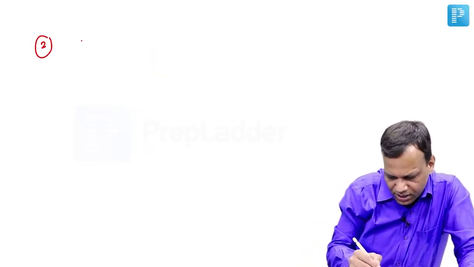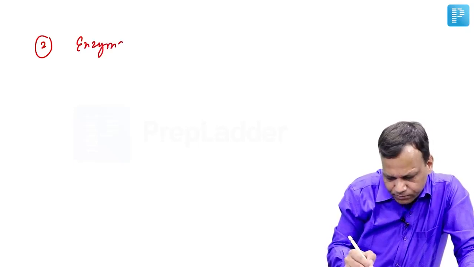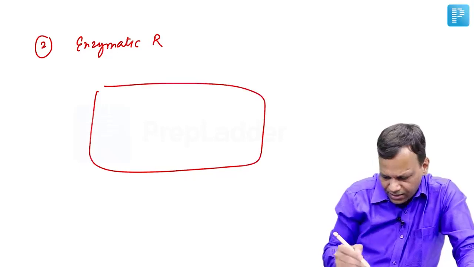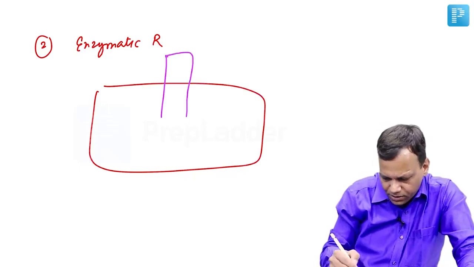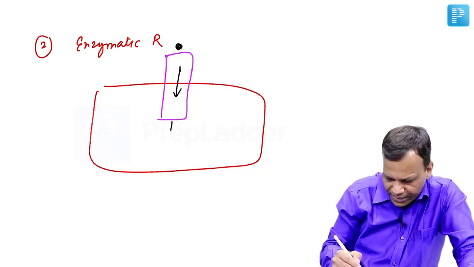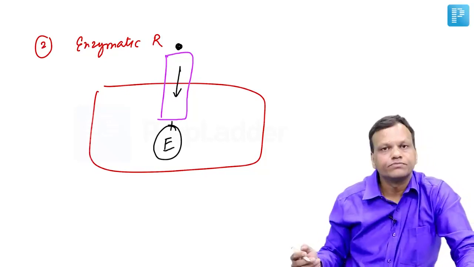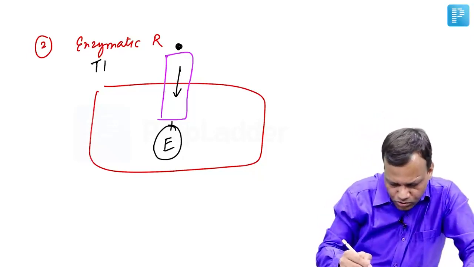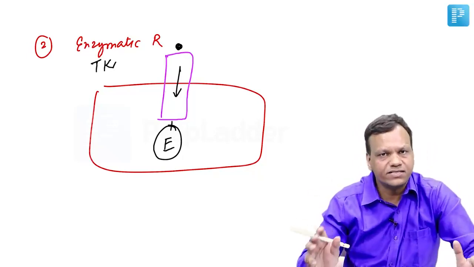Then the second type of receptors are known as enzymatic receptors. So again, very simple mechanism. This is the cell, this is the receptor. So the drug binds outside, it will activate the receptor, that will activate an enzyme inside the cell. So that will do the work. Mostly this enzyme is tyrosine kinase. So these are also known as tyrosine kinase receptors.